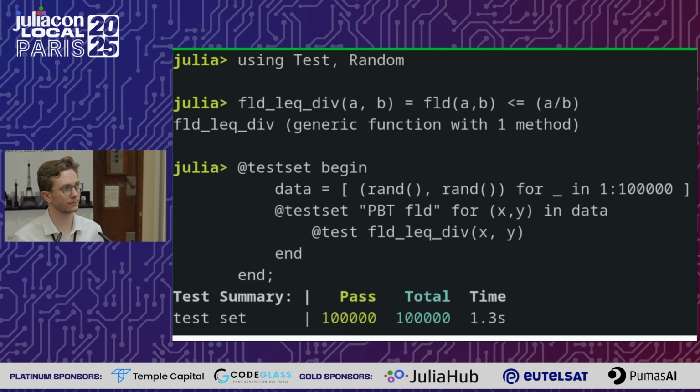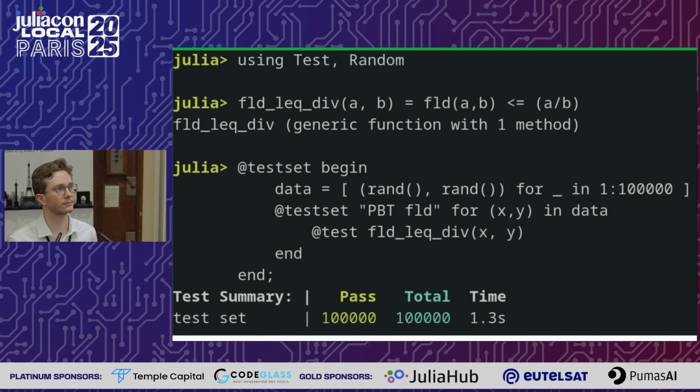Okay, I see. And so as a follow-up question, do you have a way to choose a random seed, but then report it later so that the failing test is reproducible? Yes, this is a very core feature. You can give it an RNG that you want to use. It also generates a database of previously failing examples and tries to reuse them when you run it again. Just so, for one, you don't waste time. If it's a long-running property, you can say, okay, I have a failing example, I want to reuse this. It's a little bit broken at the moment. Windows has name limitations, and yeah, I want to change it as well. I just haven't gotten the time for that yet.